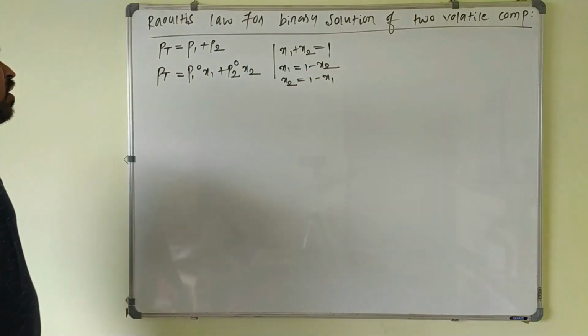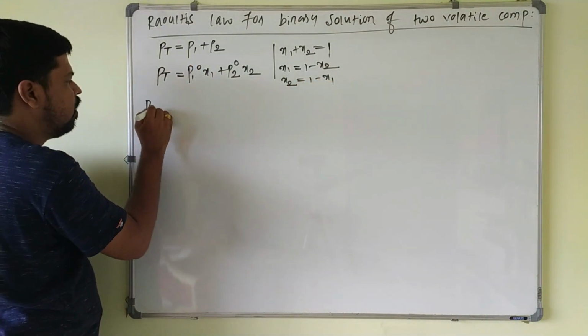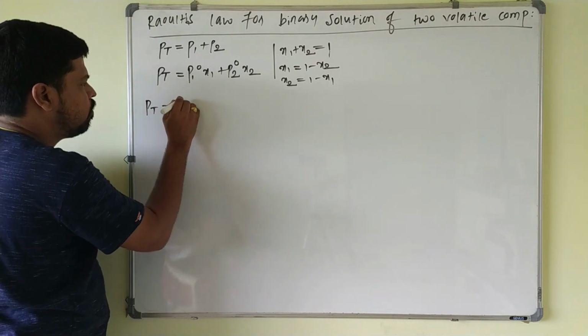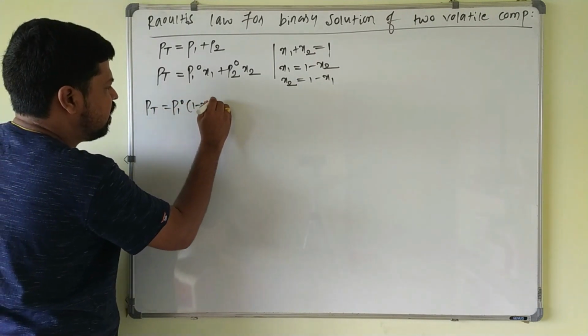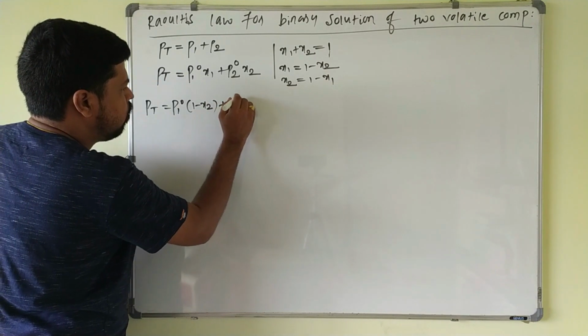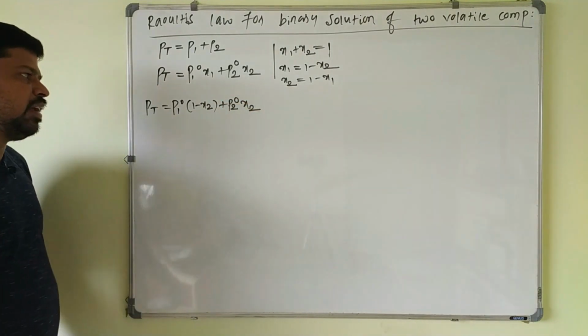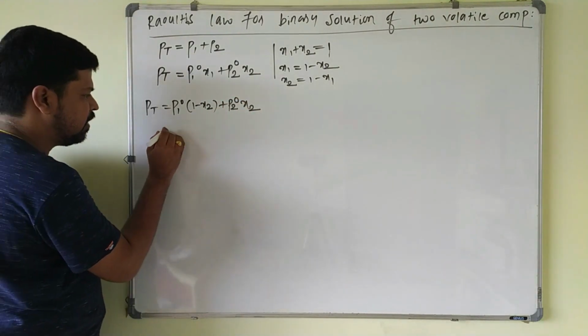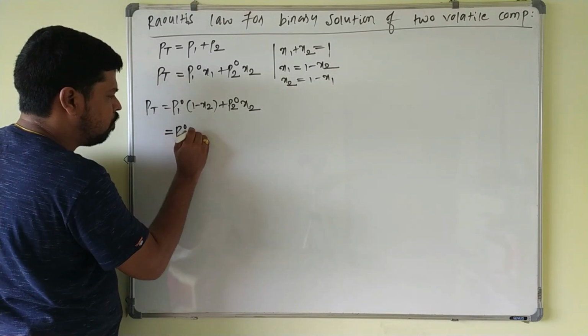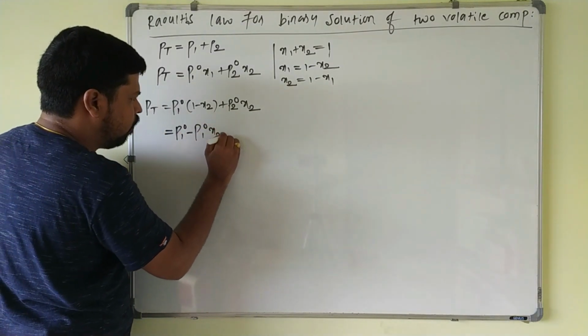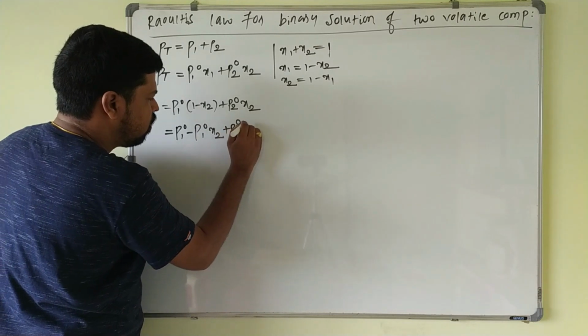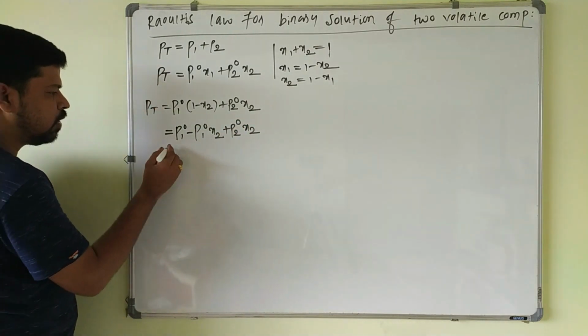So here P total is equal to P1 naught into (1 minus x2) plus P2 naught into x2. If you multiply this out, you get P1 naught minus P1 naught x2 plus P2 naught x2. From the last two terms you take x2 as common.